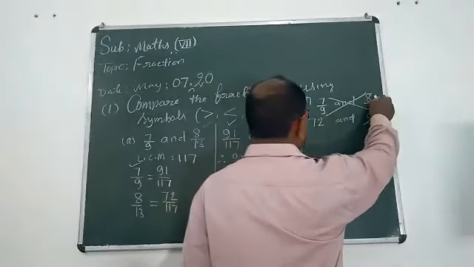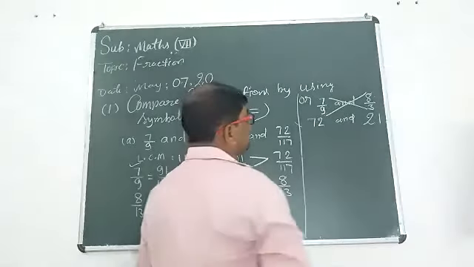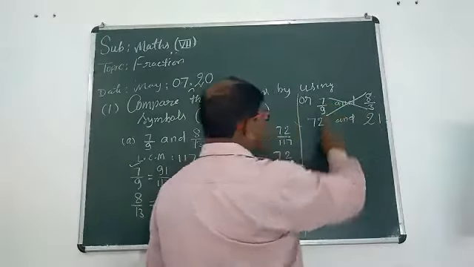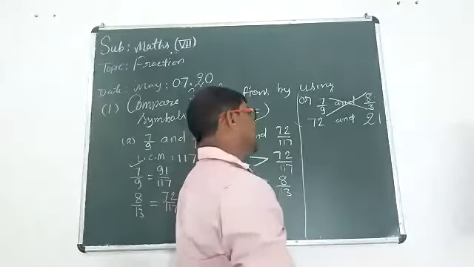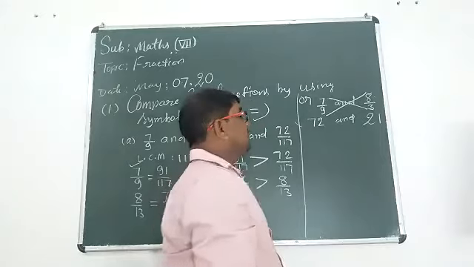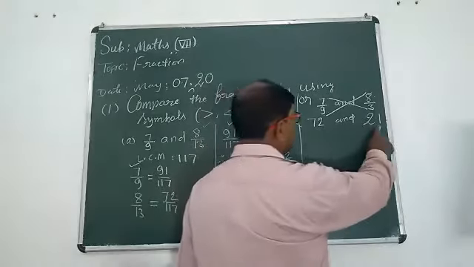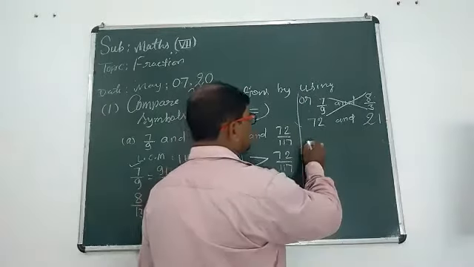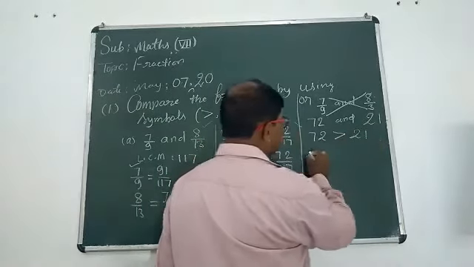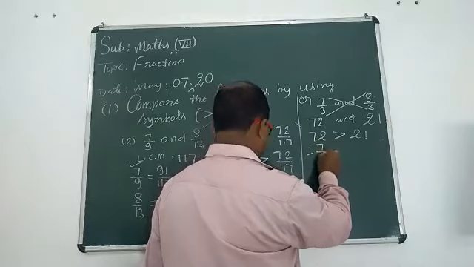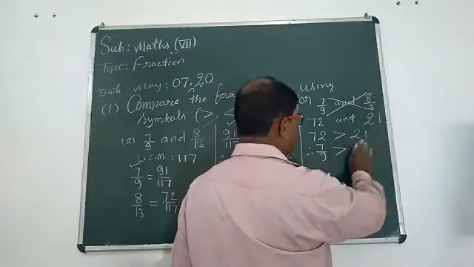So 9 multiplied by 8, we will get the product 72, and 3 multiplied by 7, we will get the product of 21. Are you thinking 72 is larger than 21? 72 is larger than 21. So we can say 7 upon 9 is larger than 8 upon 3.